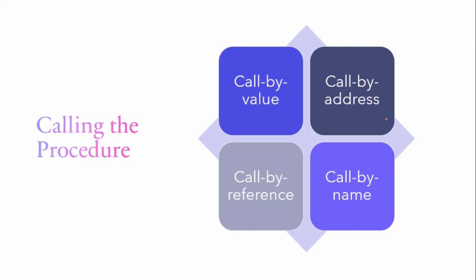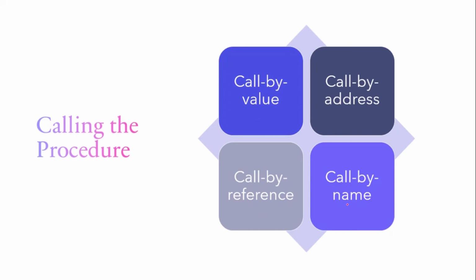Next is call by address. Call by address is the effective address of the actual parameters, and this is evaluated at the point of call or passed through parameter descriptors. The called procedure uses these addresses as the address of the corresponding formal parameters. This refers to the actual parameters in the calling procedure. That is call by address.